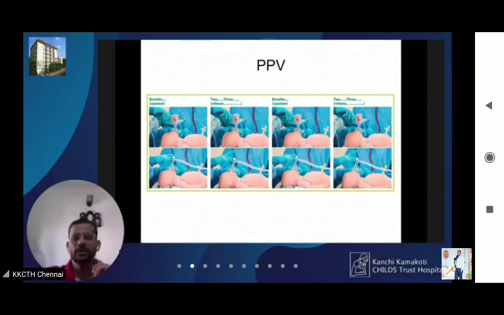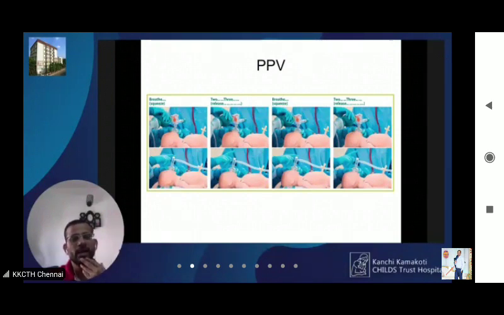While providing chin lift, remember not to hyperextend the neck of the baby. That is what beginners always do. In enthusiasm, they lift the chin so that the neck becomes hyperextended, and it obstructs the airway rather than opening it up.